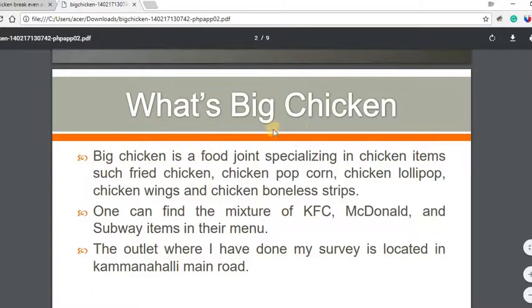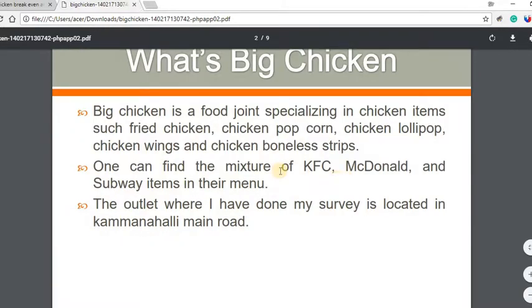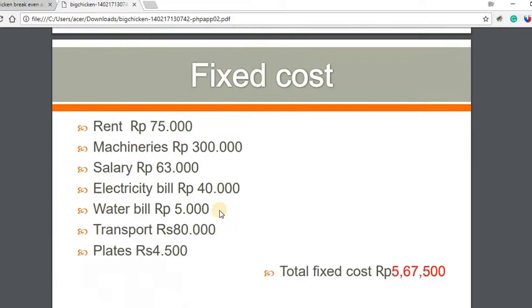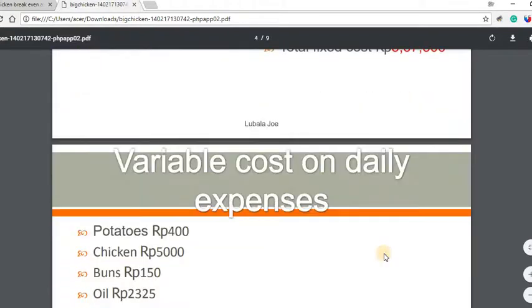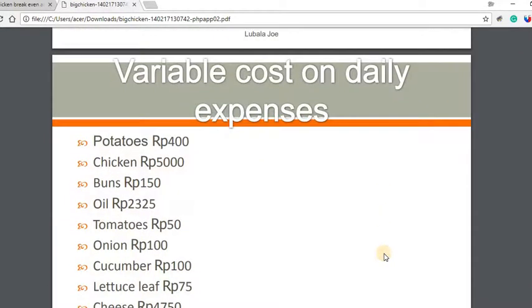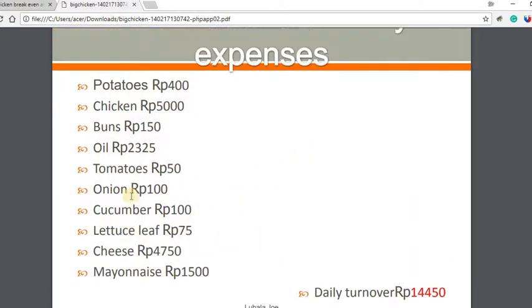So in this example, I'll be running a restaurant called Big Chicken. It's a food joint, like a KFC or McDonald's kind of outlet. For that outlet, how much do I have to spend on rent, machinery, salary to the people, electricity bill, water bill, transport? The fixed cost is this much amount. The next thing is variable cost. I should know about the variable cost: potatoes, chicken, tomatoes, oil, onions. This is a variable cost.